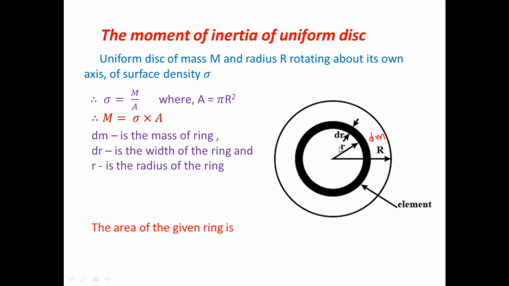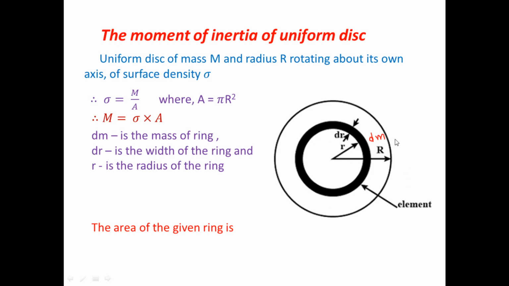So first of all, what is the condition? Simply we find out the moment of inertia of the smallest element. What is the moment of inertia of the smallest element? Their mass is dm and their distance will be r. So their moment of inertia dI is equal to r square dm, small r square dm. This is the moment of inertia of the given ring.